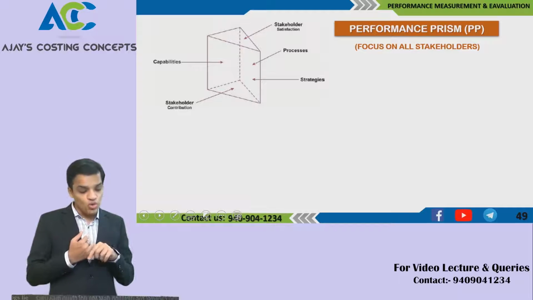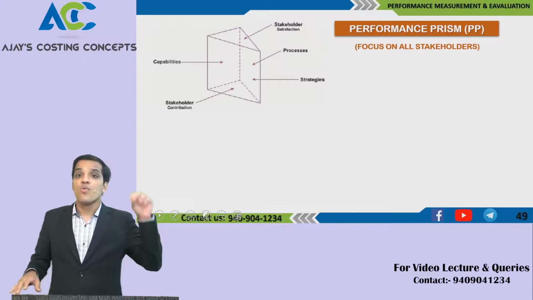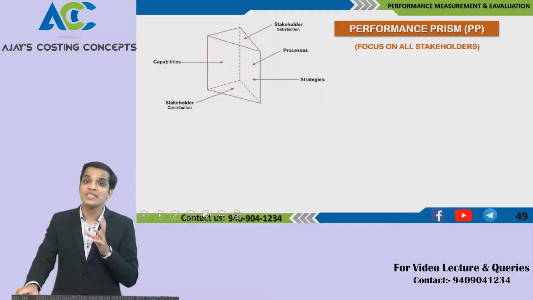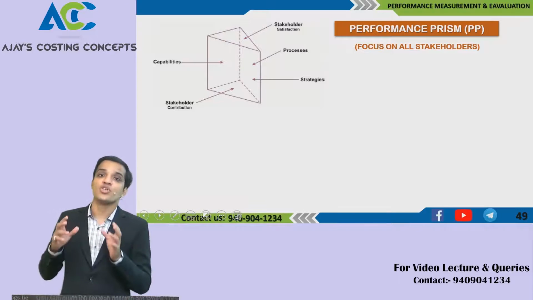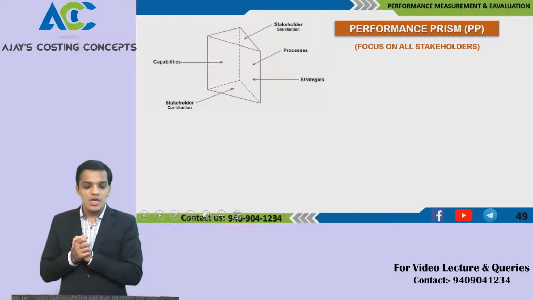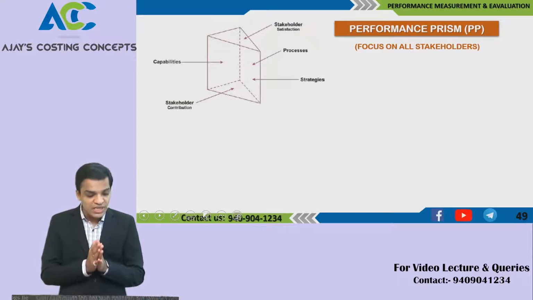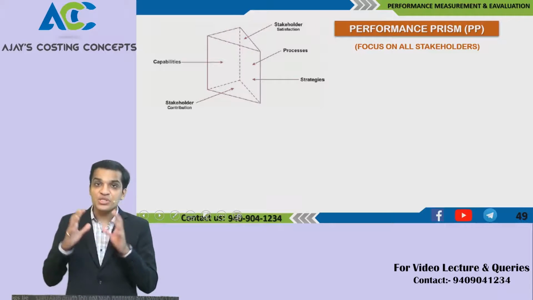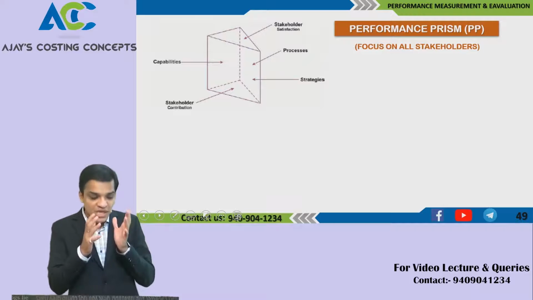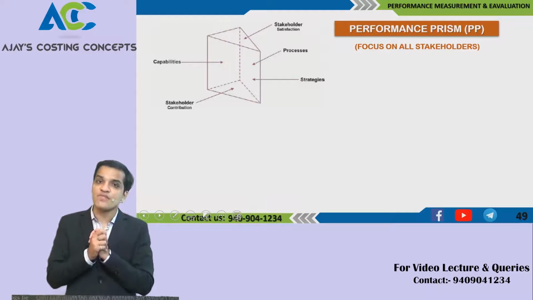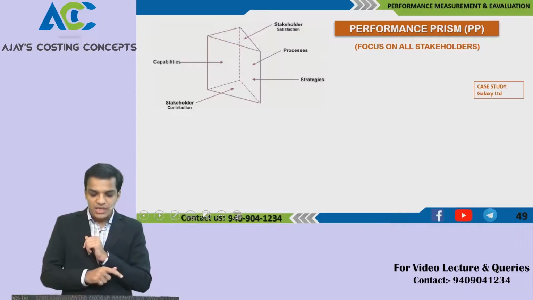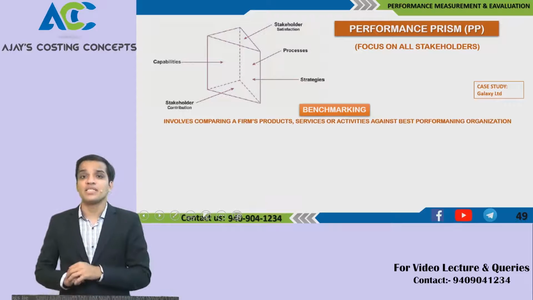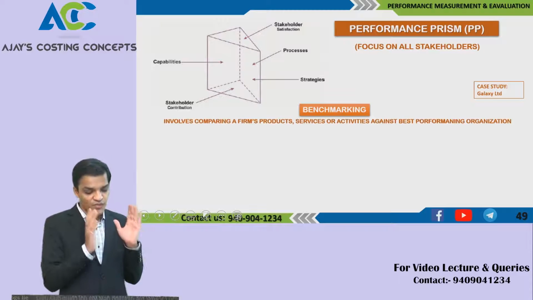Once you come to know what the stakeholders' contribution is and what their capabilities are, on the basis of capabilities you decide your strategies and your processes to make sure we achieve stakeholder satisfaction. So first of all, you understand what they will be contributing, how you will do the process, how the strategy should be formed, and what their contribution or capabilities would be. On the basis of that, you decide stakeholder satisfaction. That is the performance prism. We have done a Galaxy Limited case study on this in our material, and this is the prism we followed.